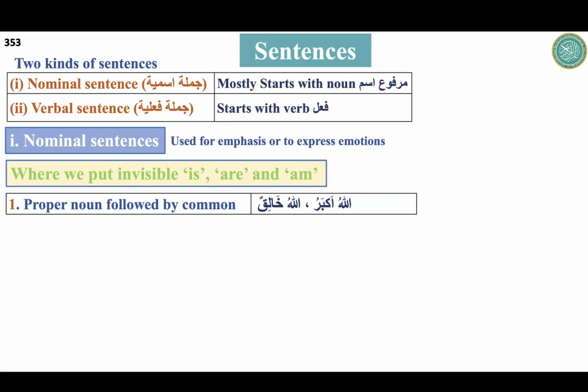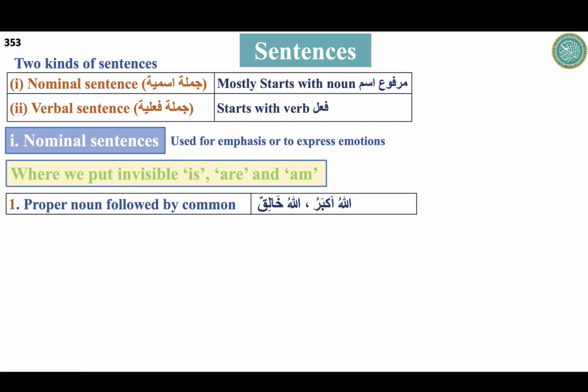Sentences give a full, complete sense. Fragments don't make sense, and they are more than a word but less than a sentence. How many fragments have we studied before? Four. Name them. Mudaf mudaf ilay, sifa mawsuf, jar majrur, and ismul ishara mushar ilay. These are the four, and they are just fragments.